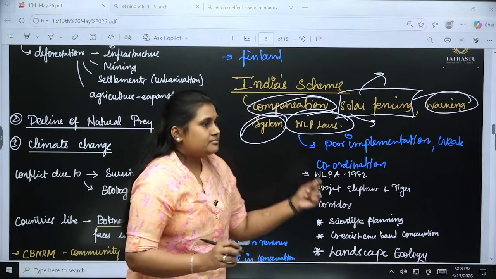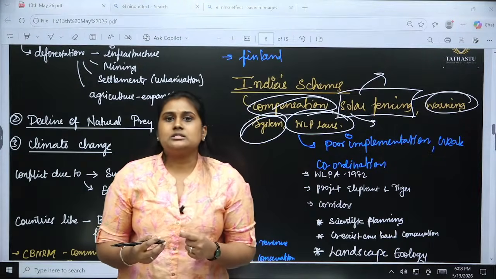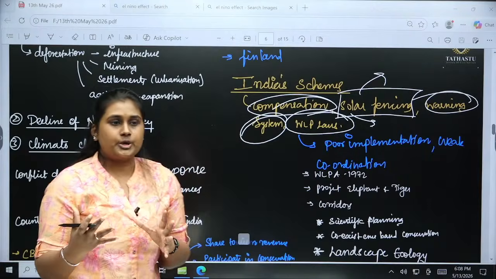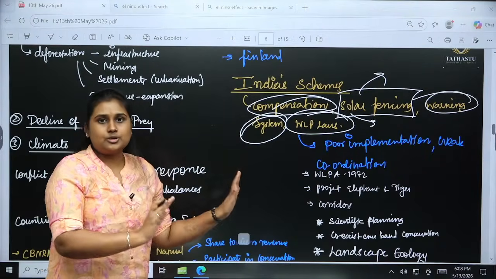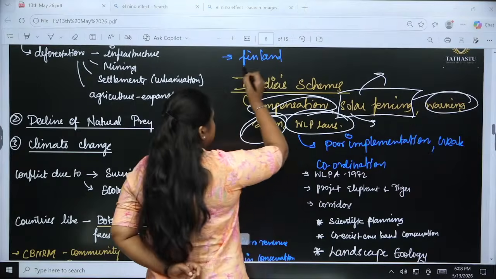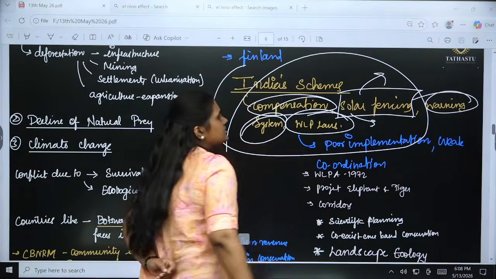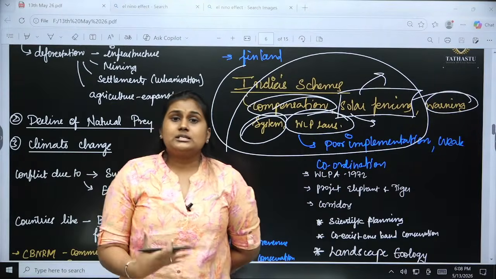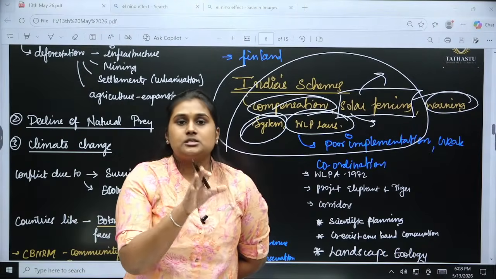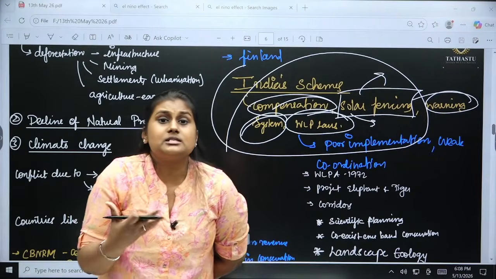So apart from that we have a tracking system of animals. We know the count, how many animals are there and how they are doing with their health and everything, that is also there. So along with that, despite having India's this much schemes and laws, what is happening? Why is it still persistent? Why is this human wildlife conflict still persistent?